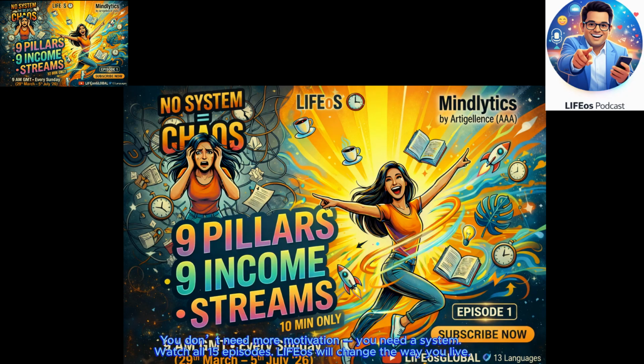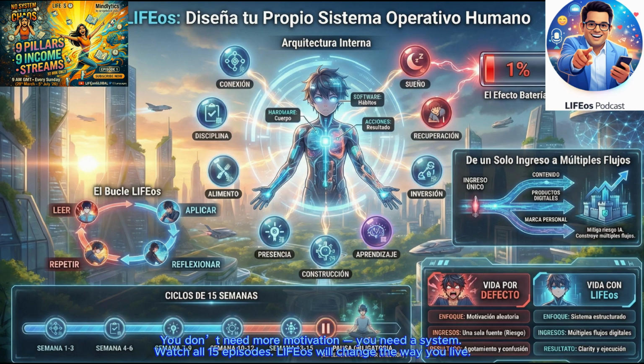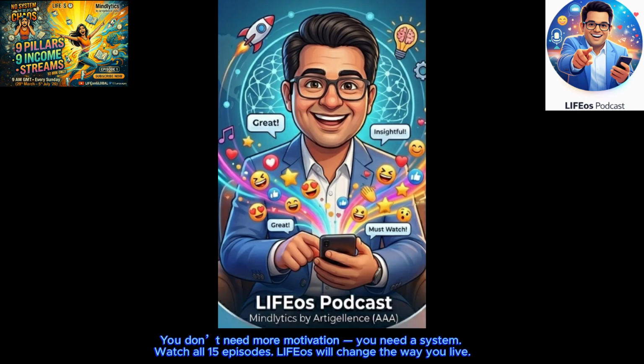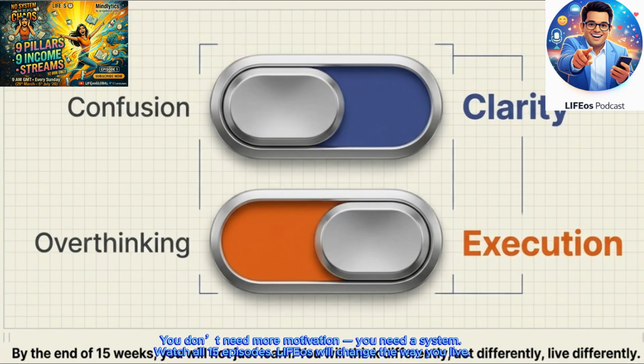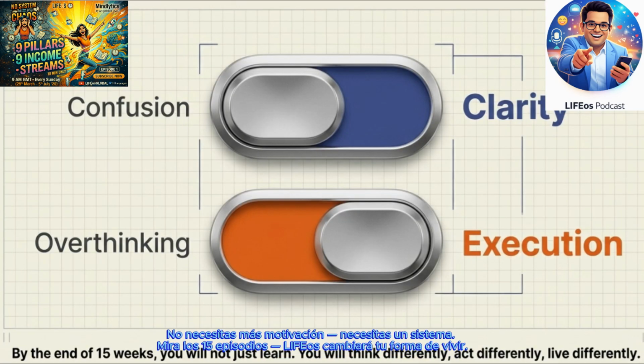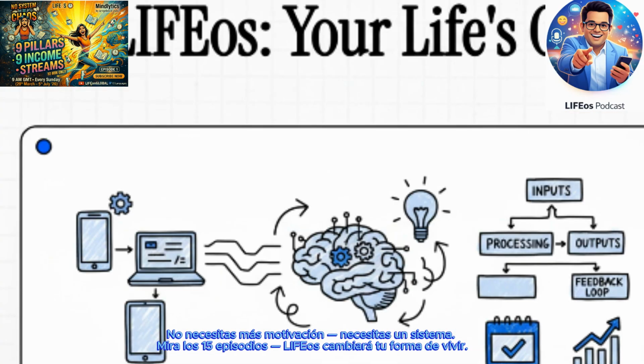I mean, we accept that these operating systems are completely non-negotiable for our tech to function, but we somehow expect our minds and our careers to just sort of figure it out on the fly. Totally. Well, welcome to today's deep dive, where we're all about fixing that glitch. We're unpacking an architectural framework called LIFEos, which was developed by the team at Mindlytics by Artigelans. It's a fascinating concept. It really is. And our mission today is simple: to figure out how to stop living your life by default and start running it with a deliberate system.